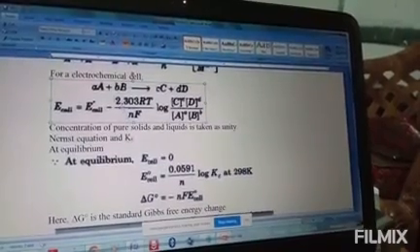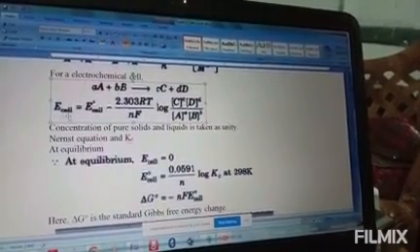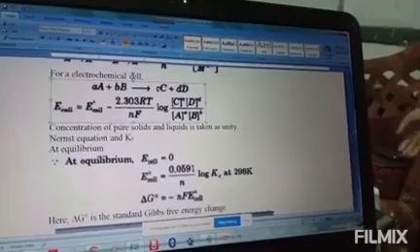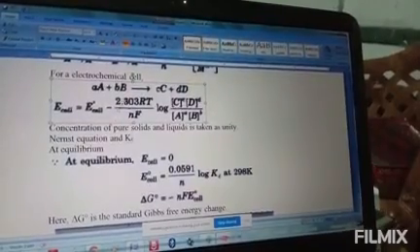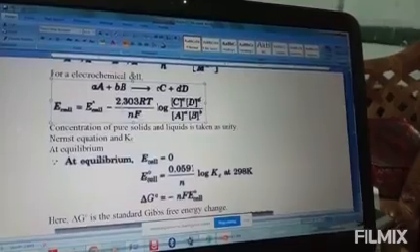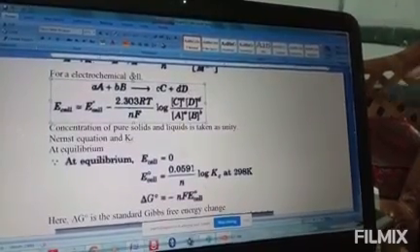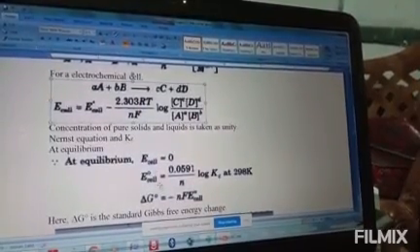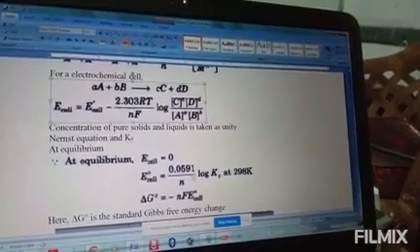The minus, if it goes to this side, becomes positive. This whole term, 2.303 RT, log of C concentration to the power, D concentration to the power, is only one value. So this is E naught cell equal to this.